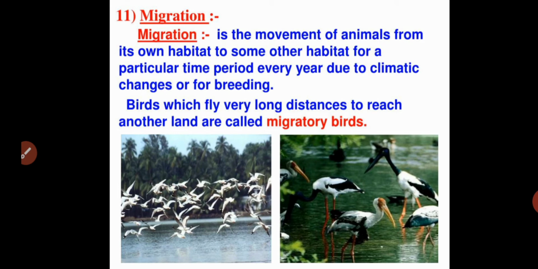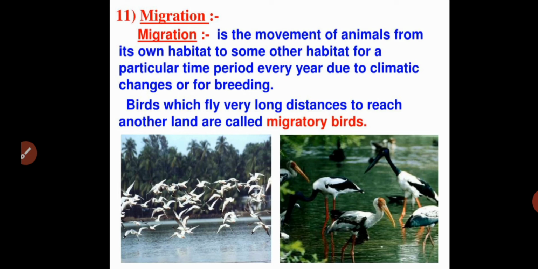Every year, this action takes place among animals or birds. Usually, birds fly very long distances from one country to another. Birds which fly very long distances to reach another land are commonly called migratory birds. Why do these birds travel or migrate?